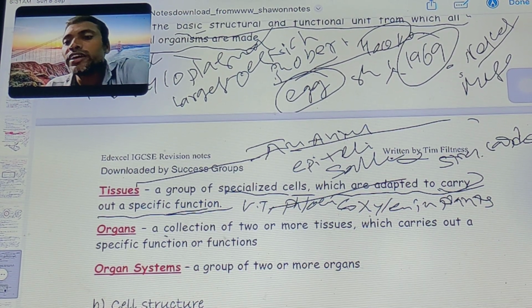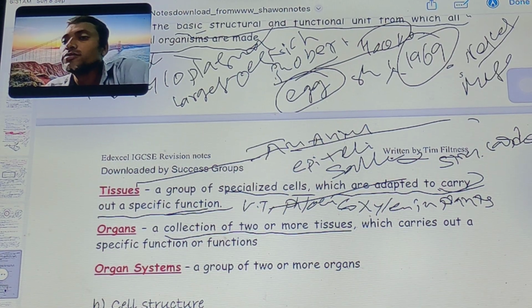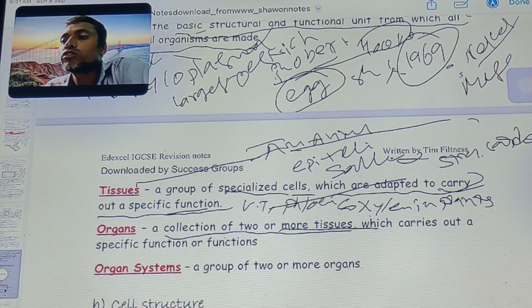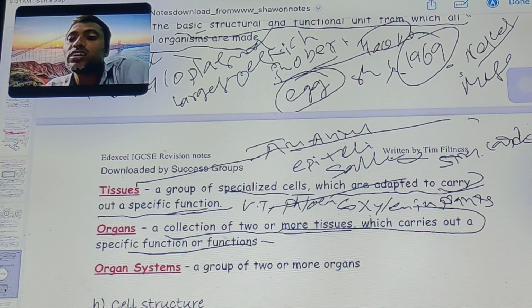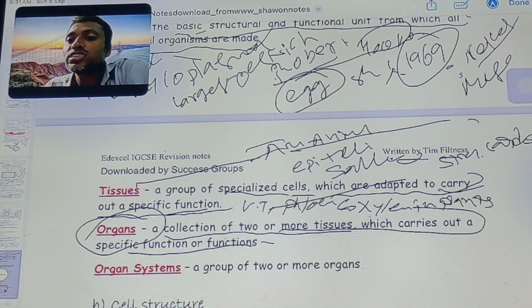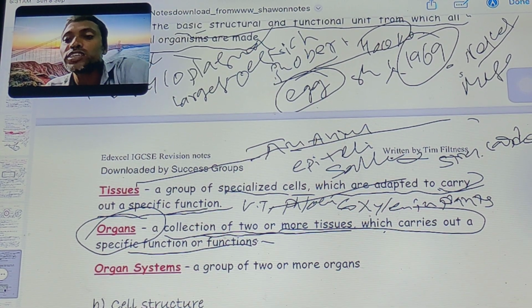An organ is a collection of two or more tissues which carry out a specific function.